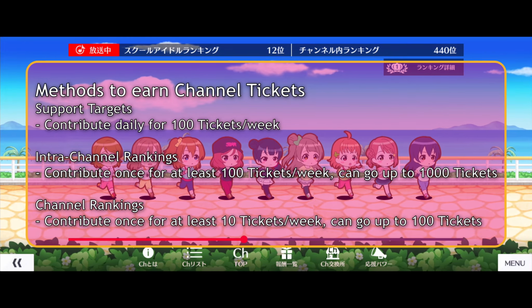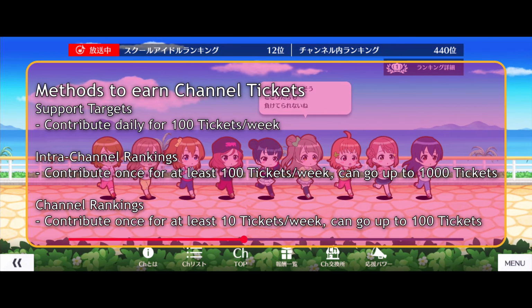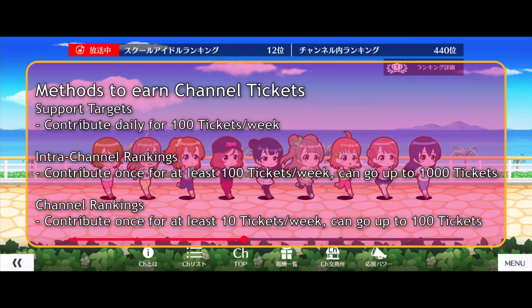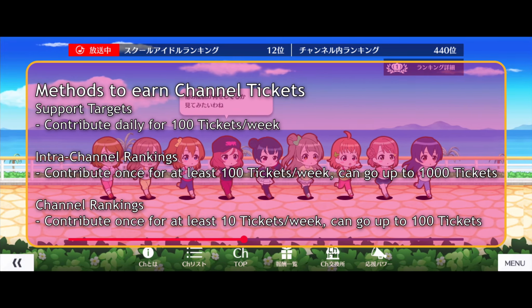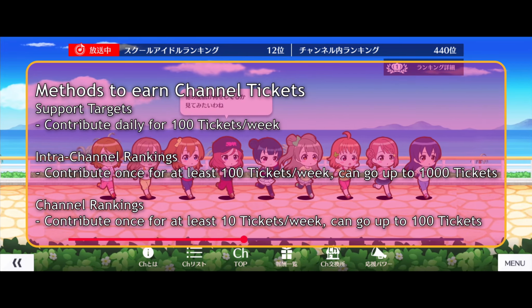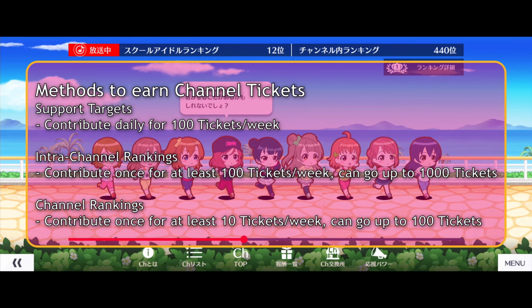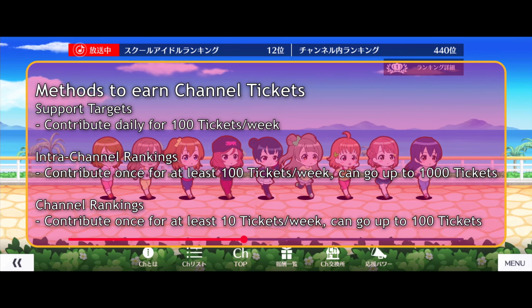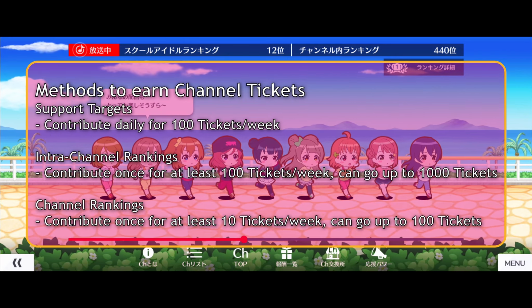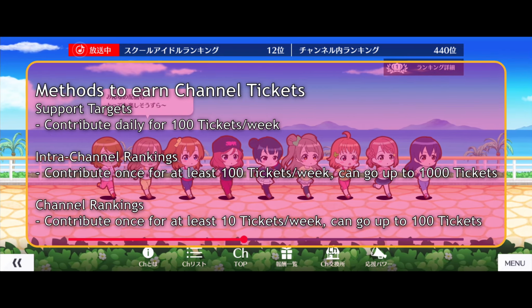The last way is through channel rankings. This will be based on average support power of the top 300. If your member's channel is at the top, you'll earn 100 tickets. Best pray that the whales are with you. Regardless, if you contributed anything in that week, you're guaranteed at least 10 tickets.